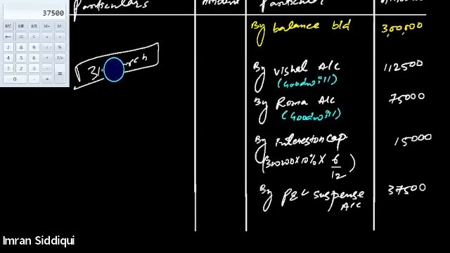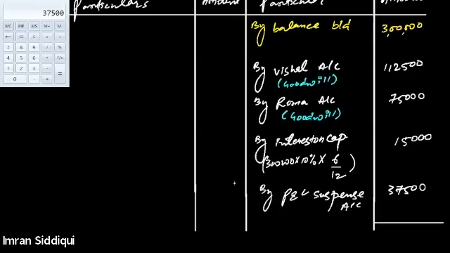But when a partner is dying within the accounting year, you cannot prepare the P&L appropriation, since P&L appropriation is to be prepared at the end of the year. So therefore, we cannot debit P&L appropriation account. We have to debit the P&L suspense account. I hope this makes sense. Is it clear?